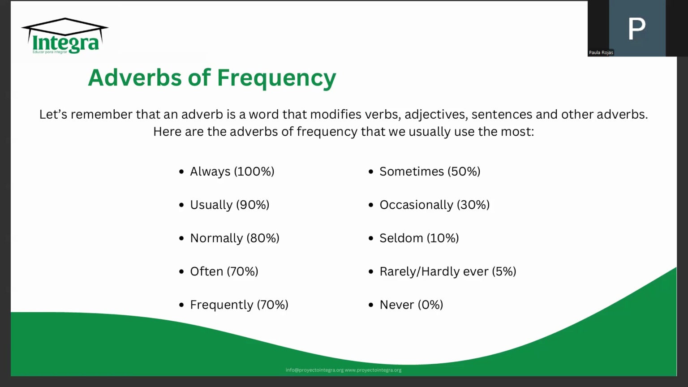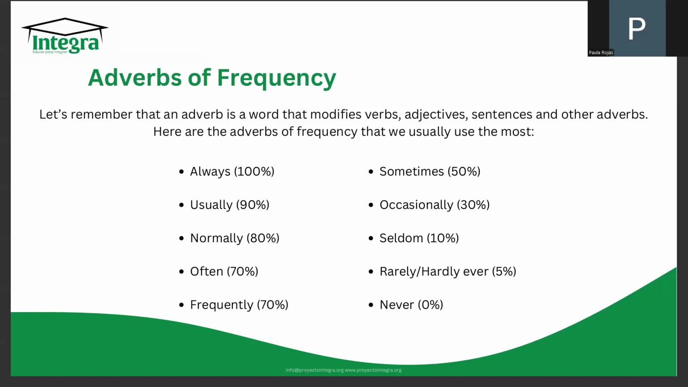As I said before, remember that the adverbs of frequency specifically are the ones that help us say how often we do the action, whatever action is in the sentence. So here are the ones that we have. We have always, which is, as you know, all of the time, 100% of the time. Then we have usually, which means most of the time, but not completely. So, 90% of the time.